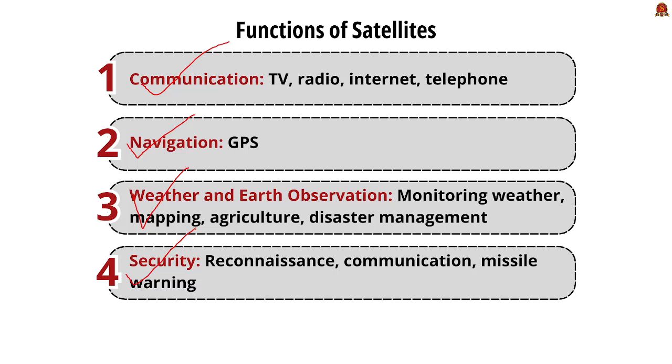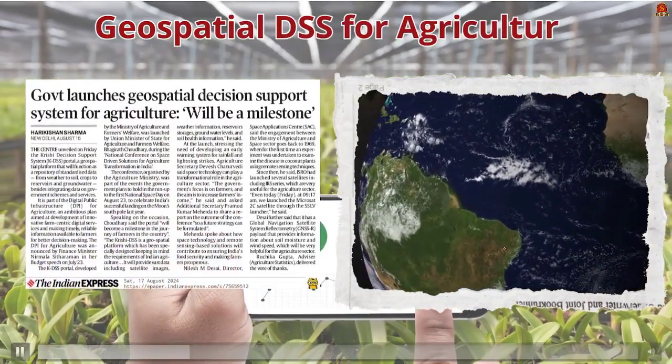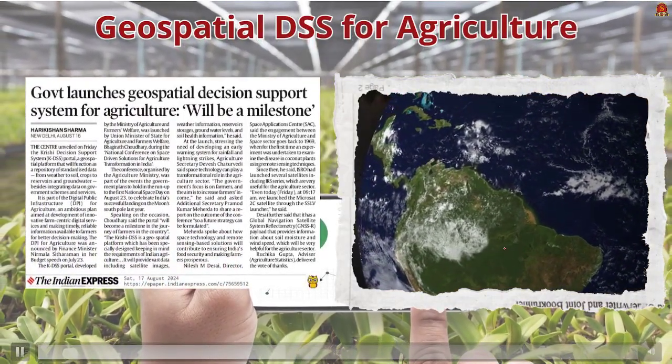With this we have completed this topic in a holistic manner. With this understanding, let us move on to our next topic for the discussion. Our next article is going to be about the Geospatial DSS for agriculture. Why is it in news?